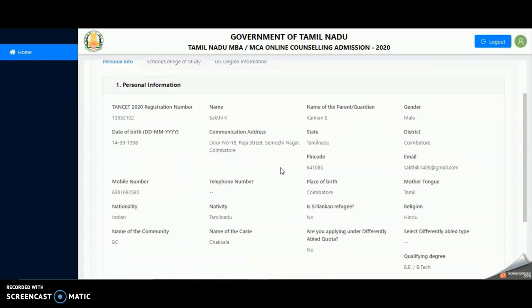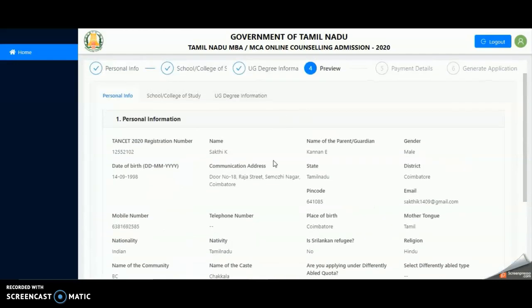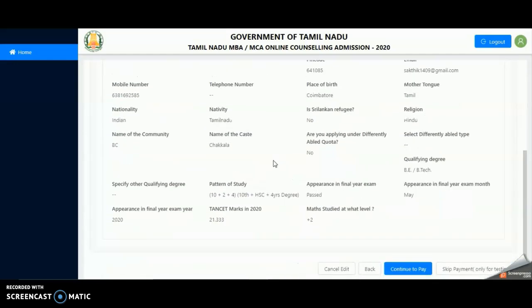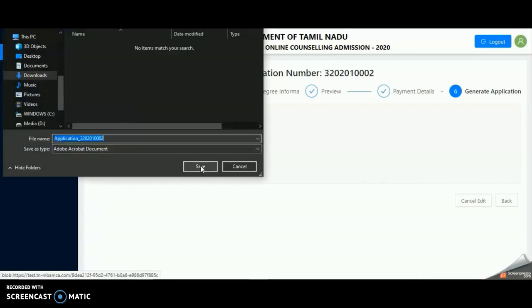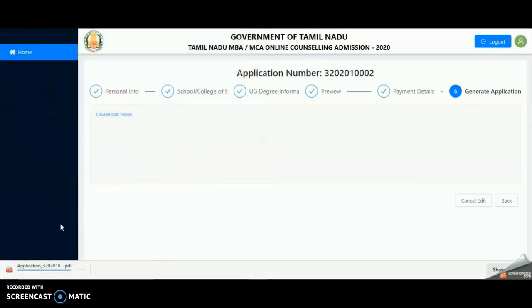You're almost done. You can preview the application to check whether the entered information is correct. Click Continue to pay your fees. Once your fees is paid, your application will be generated. You can click Download Now to generate and download your application.